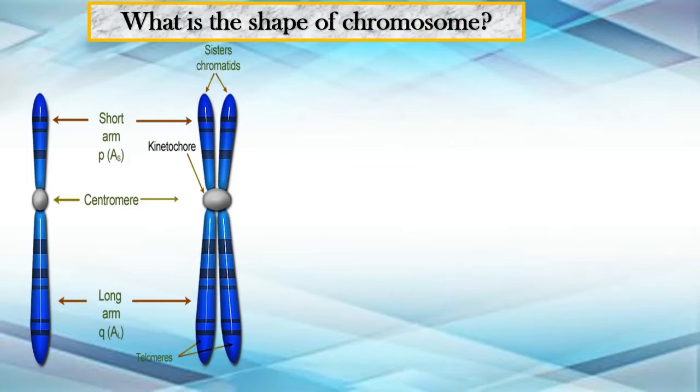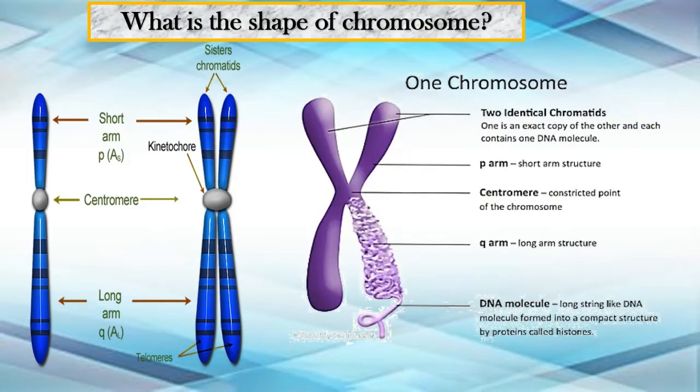In the center there is a centromere, and you have these two identical chromatids, meaning these two strands that you see are nothing but the chromatids. Again, I'll repeat: the P arm is the short arm, the Q arm is the long arm, and in the center you have the centromere. Inside the chromosome, if it is unwound, you will have the DNA molecules, which are the carrier of genetic information from one generation to the other.